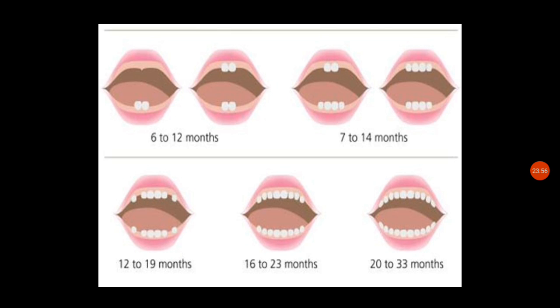Initially in the first 6 to 12 months we can see the lower central incisors and upper central incisors, and in some children the lower lateral incisors and the upper lateral incisors. So usually 6 to 8 teeth are expected in a 1 year baby.